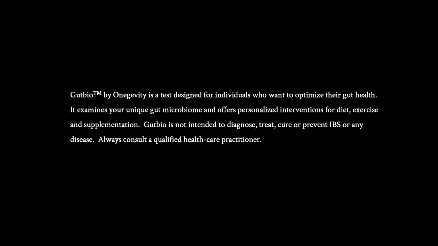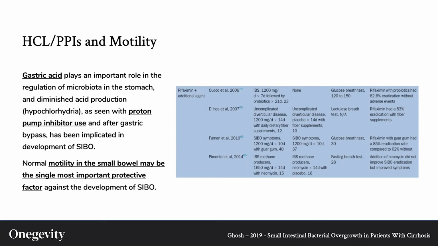With that in mind, let's take a look at what the research is telling us about SIBO, and please note the disclaimer, which is here and on the last slide. Our first reference lists to the left two very important considerations in SIBO. First, it highlights HCl output from within the stomach and how acid blockers can diminish its abundance. Acid blockers may be great for alleviating heartburn when you've eaten things you probably shouldn't have, but they are not good for the long-term health of your microbiome.